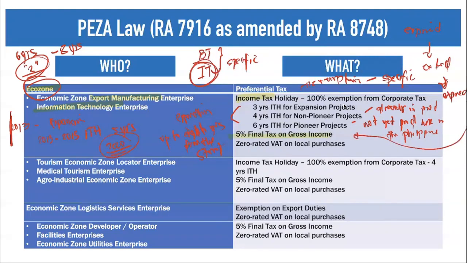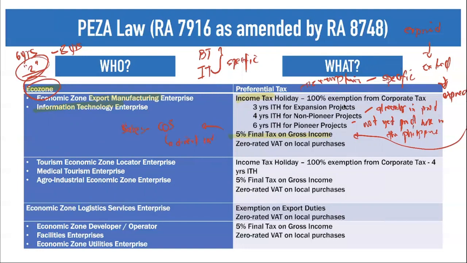Third question, what do we mean by gross income? Gross income is still defined the same with your gross income under the BESO law. That is equal to your sales less cost of sales. Now, when we talk about cost of sales, these are your direct costs. These are your different direct costs.